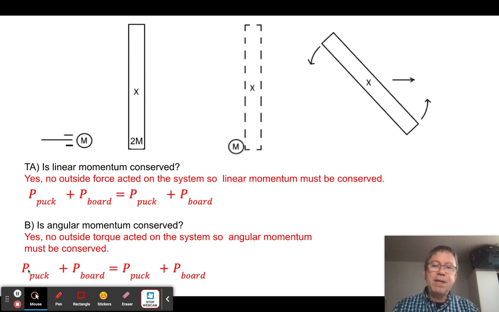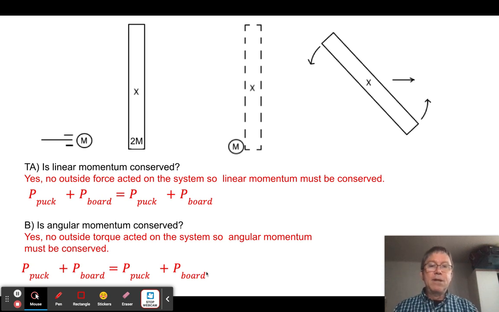So, it says P puck. I'm going to change it. It should say L puck plus L board equals L puck plus L board. I'll change that on the document. Sorry about that. I don't want to go back and redo this one. I knew I'd make a mistake. I always make a mistake. But anyway, this is supposed to be L for angular momentum of the puck plus the angular momentum of the board equals the angular momentum of the puck plus the angular momentum of the board.